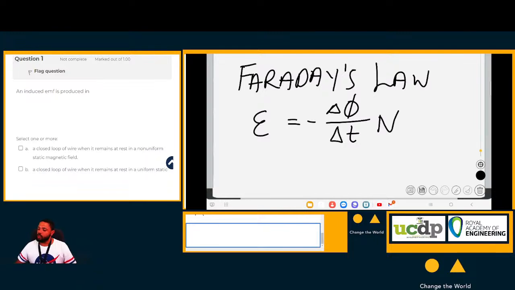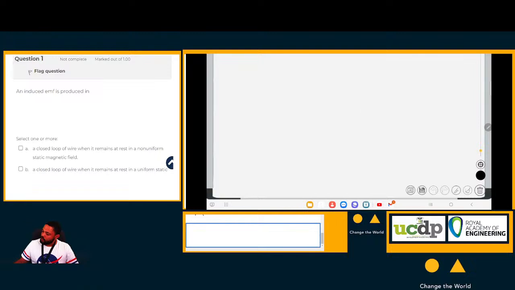This is Faraday's law. It says that the induced EMF, that is the EMF induced inside, the induced EMF is equal to the negative of the change in flux over time times the number of loops there are. Okay, basically a voltage is created with a changing magnetic field, in plain English. Now, I like this law. I love this law. It is a beautiful law tying two separate branches of physics together.